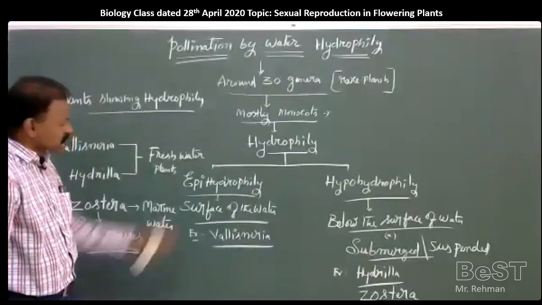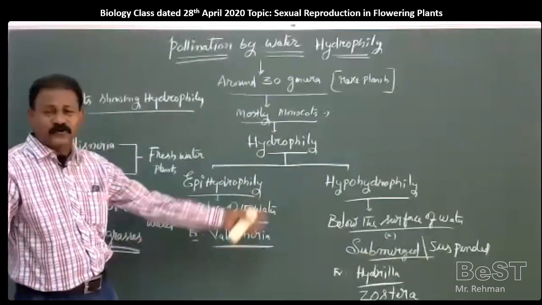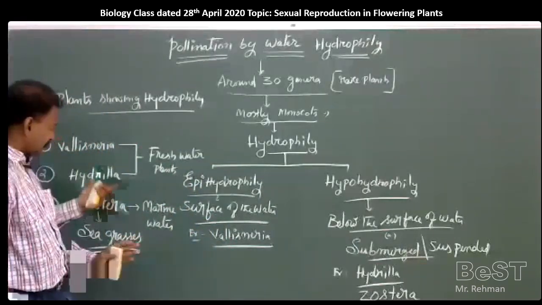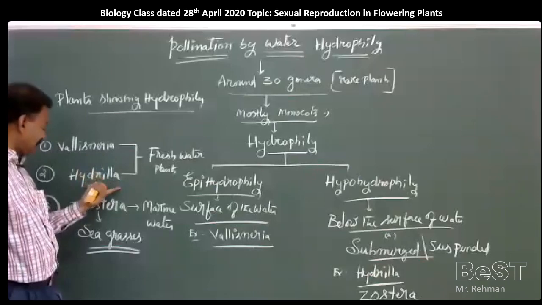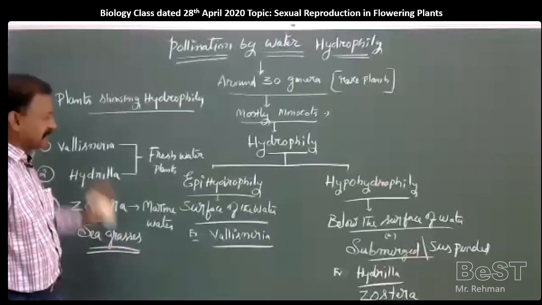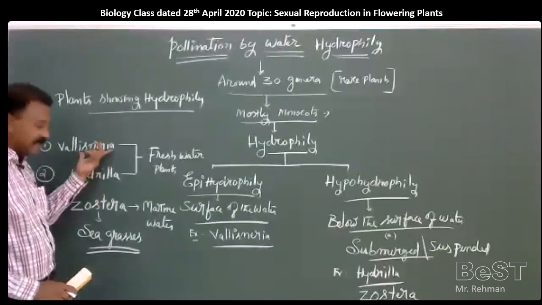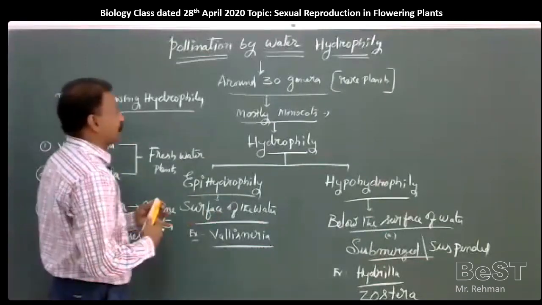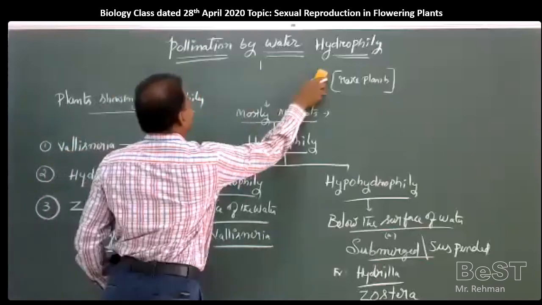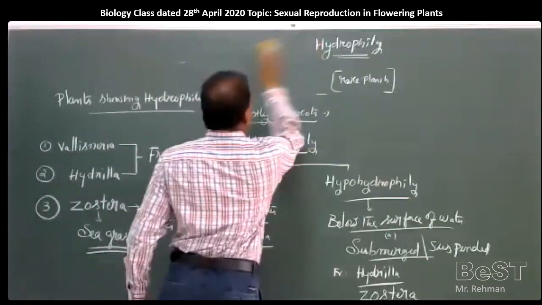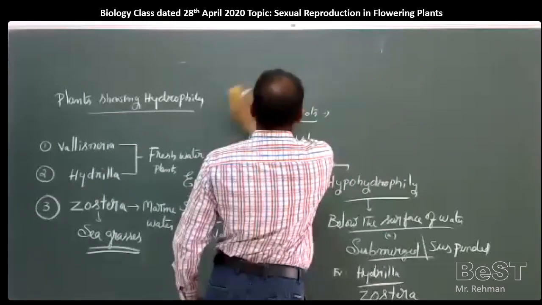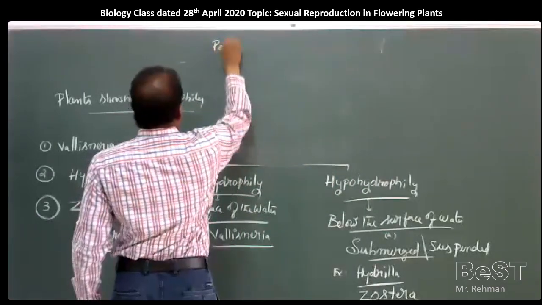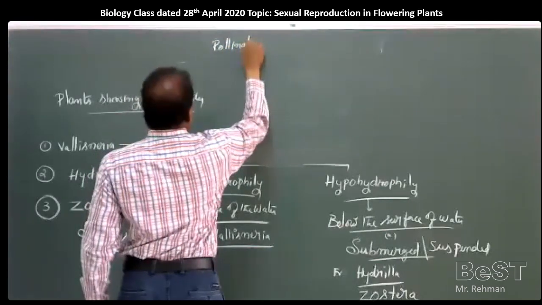Hypohydrophily. Many other examples are there, Lemna, Ceratophyllum, but according to our prescribed syllabus, Vallisneria, Hydrilla, Zostera. Let us see how water pollination occurs in these plants. Epihydrophilous plants like Vallisneria: pollination in Vallisneria.